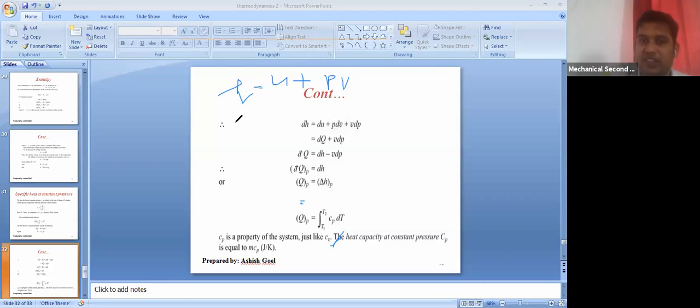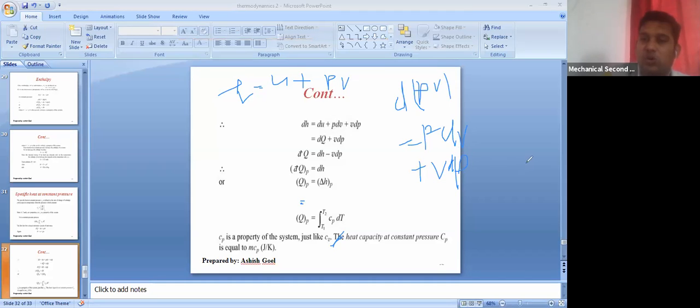Now just take the differential. H will become dH, U will become du. When you take the differential of PV, what will it become? PdV plus VdP.